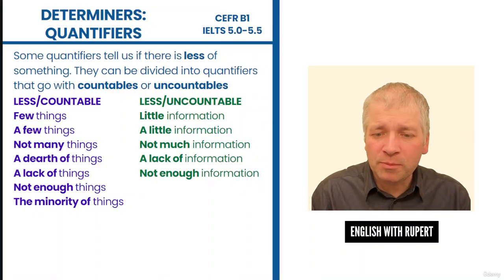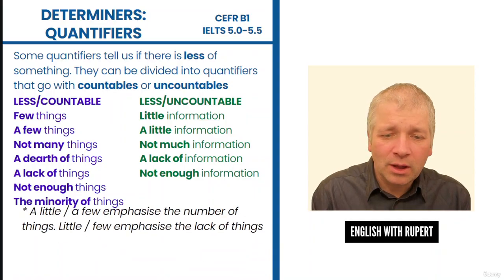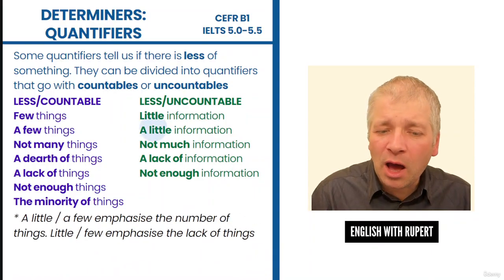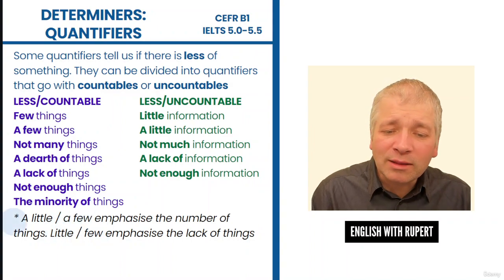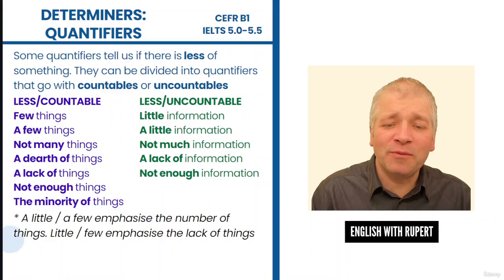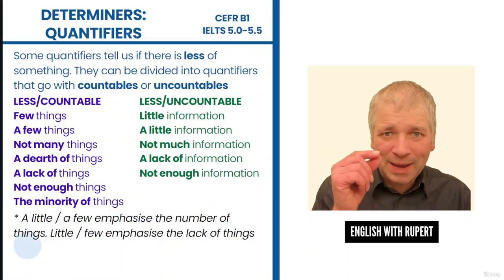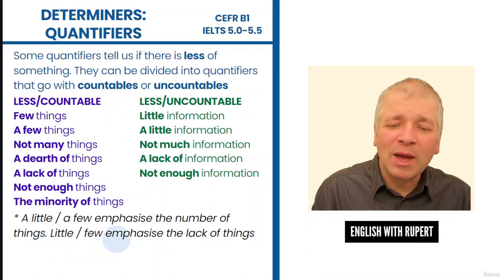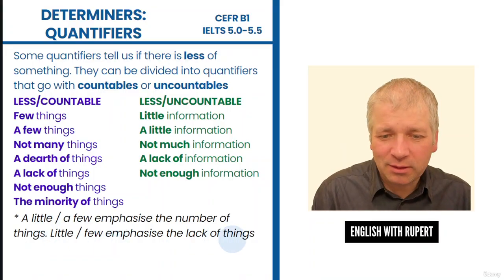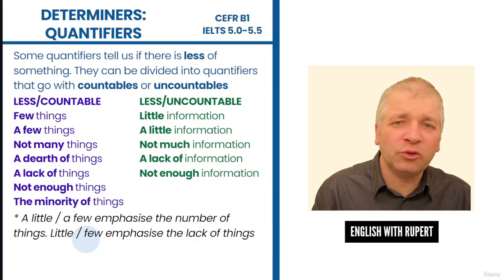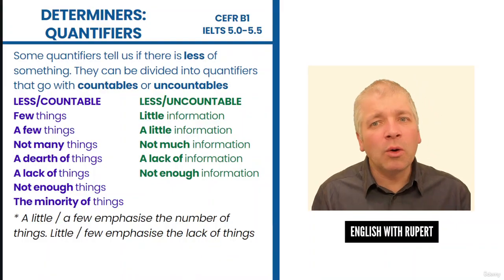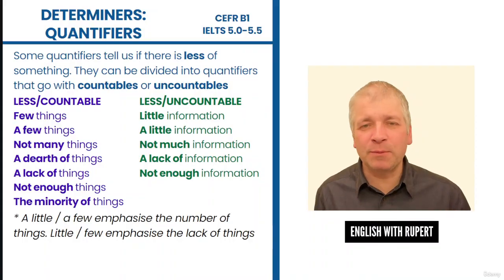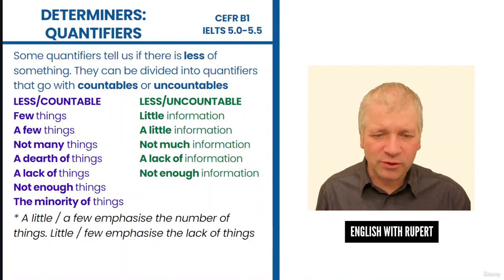A little extra note before we finish. What's the difference between a little and little, or a few and few? Well, a little and a few emphasize the number of things, normally a small amount. Little or few emphasize the lack of things. So if we say little or few, we're not talking about the quantity. We're telling the person there's a lack. There's not as many as perhaps there should be, or as many as we were expecting. So a small difference between a little and little, and a few and few.